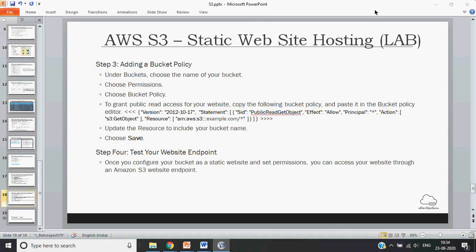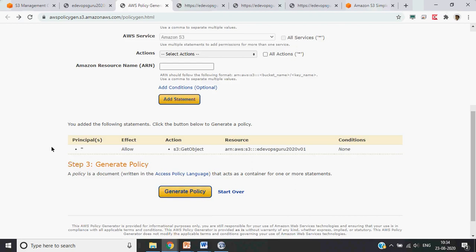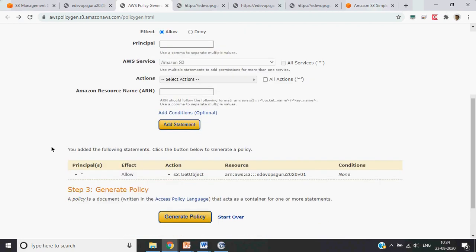Yeah, hi Anis. It will be helpful if you explain that JSON policy, like principal. What does it mean? I'm mostly confused on principal. What does it mean, principal?